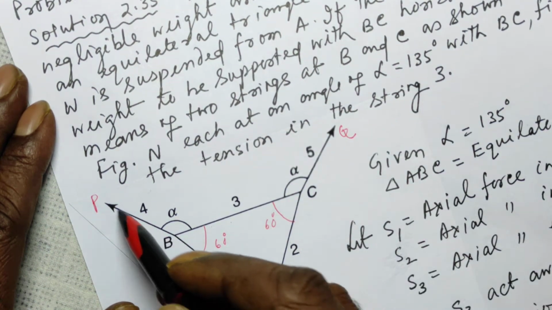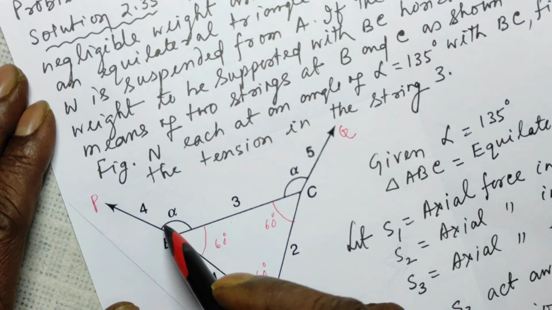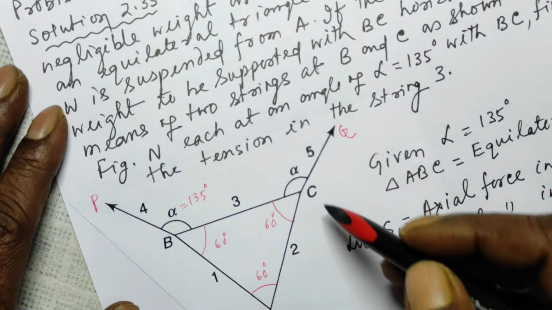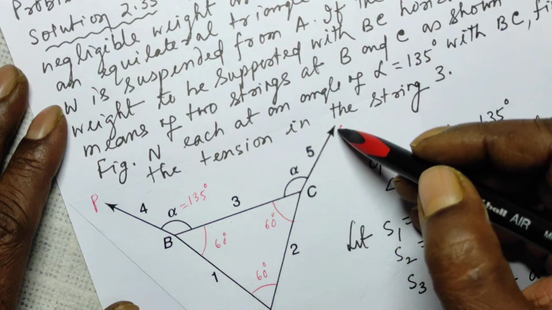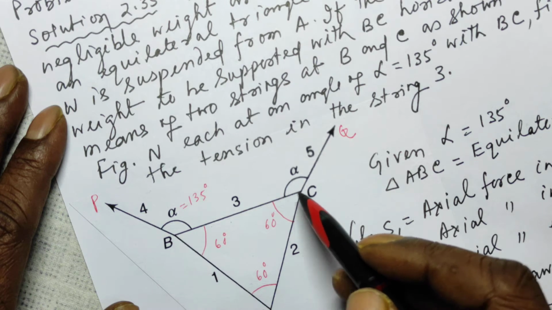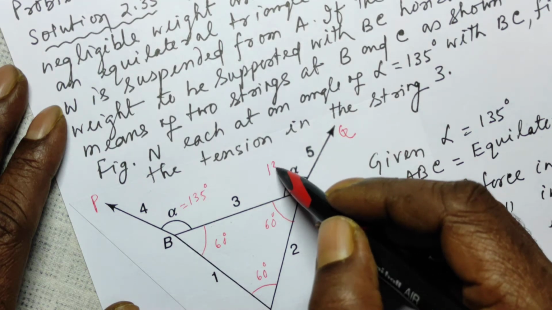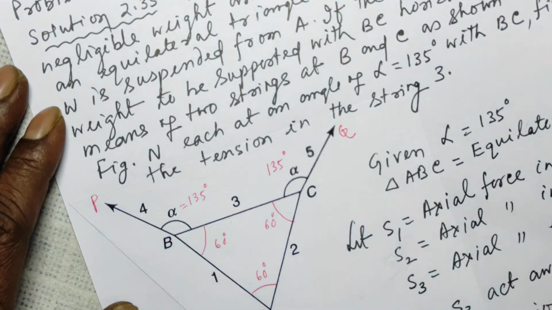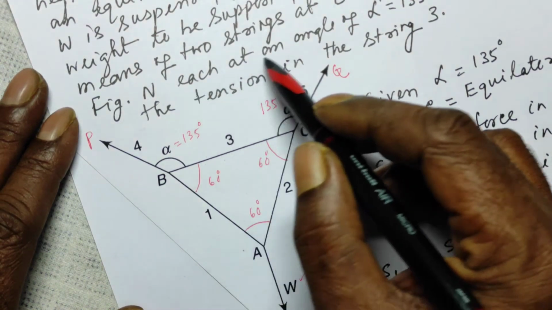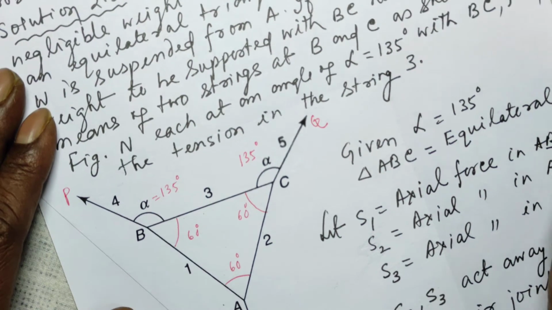The force P that you are applying makes an angle alpha equal to 135 degrees here, and the force Q that you are applying to this side to keep BC horizontal, this alpha is also 135 degrees.